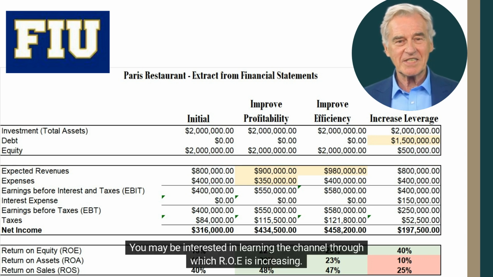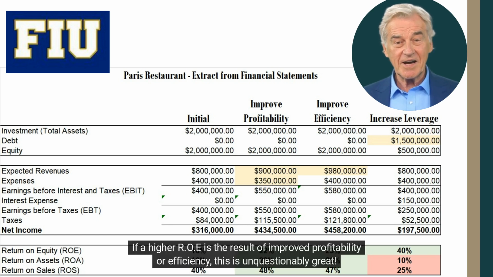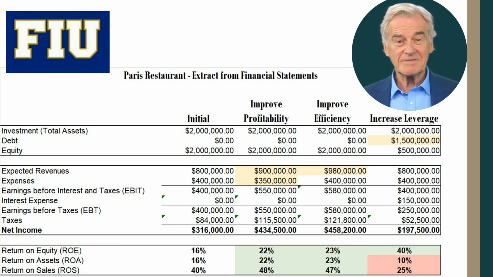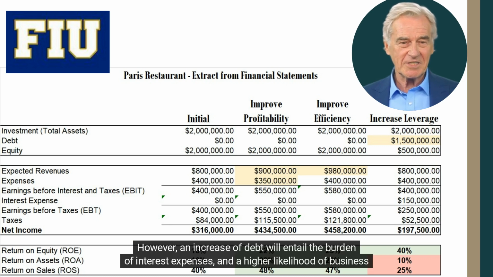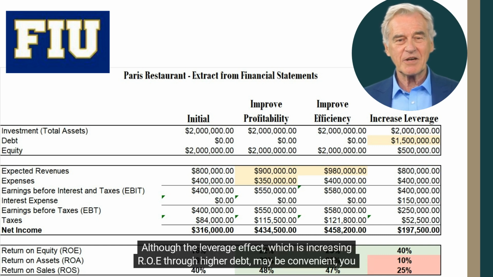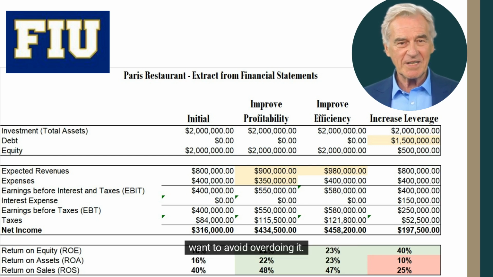You may be interested in learning the channel through which ROE is increasing. If a higher ROE is the result of improved profitability or efficiency, this is unquestionably great. However, an increase of debt will entail the burden of interest expenses and a higher likelihood of business failure. Although the leverage effect, which is increasing ROE through higher debt, may be convenient, you want to avoid overdoing it.